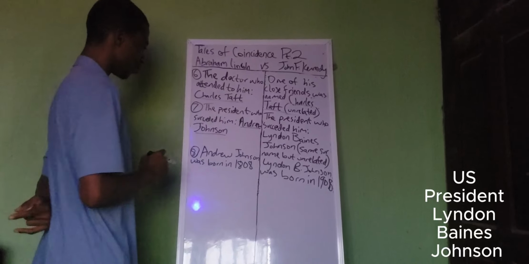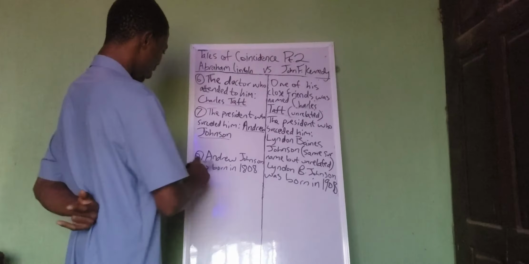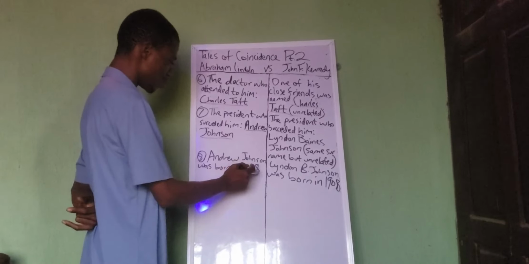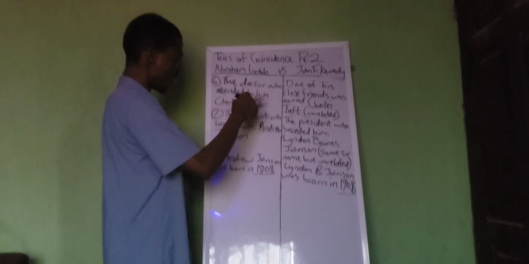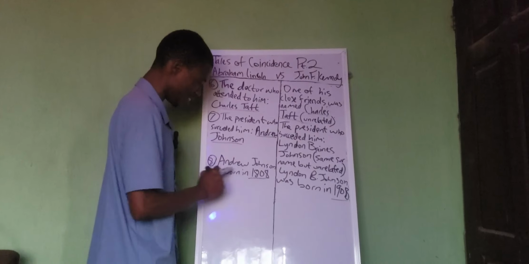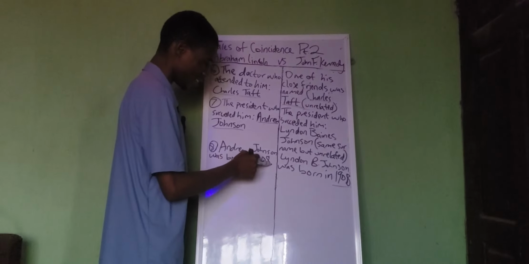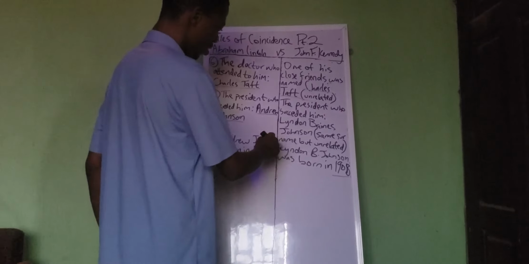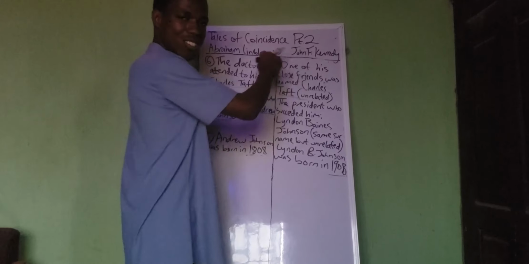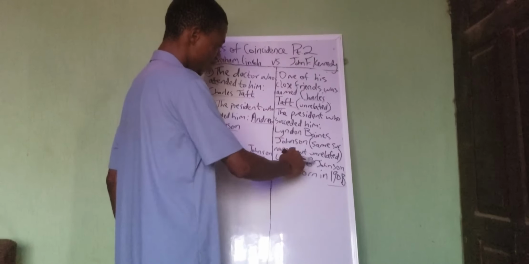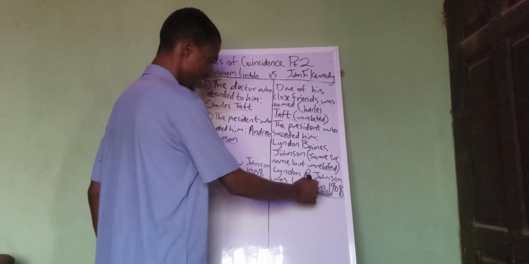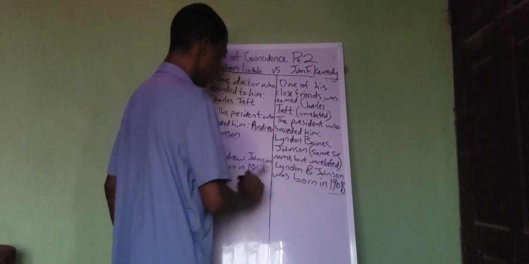The last one we note is that Andrew Johnson, the president who succeeded Abraham Lincoln, was born in 1808, while the president who succeeded John F. Kennedy, Lyndon Baines Johnson, was born 100 years after, exactly 100 years apart, in 1908.